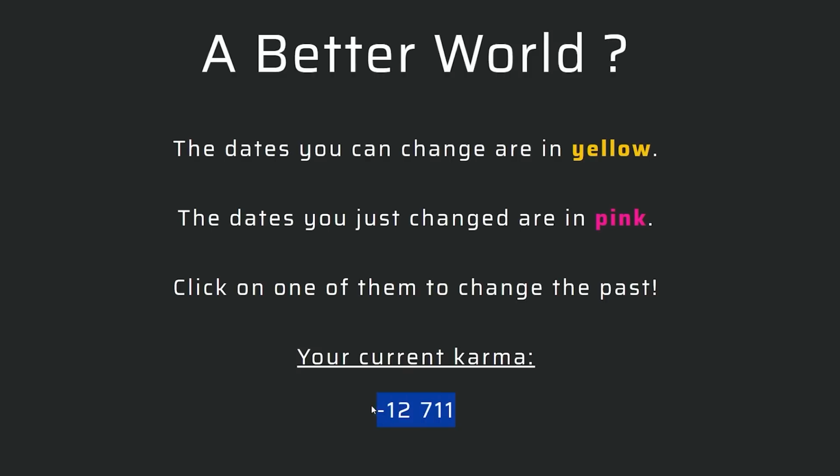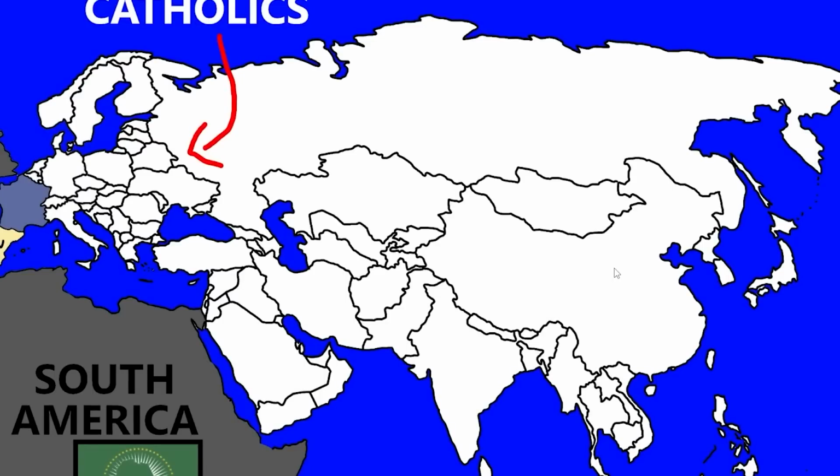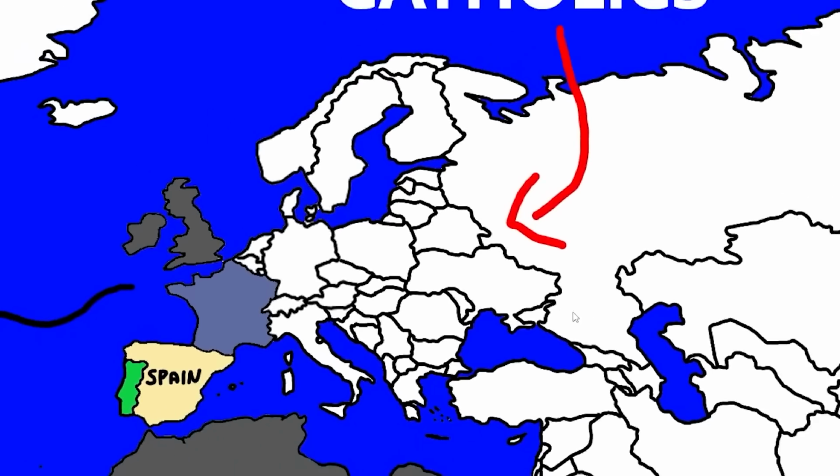I did just make my karma like twice as worse. I just probably ruined my map at the same time. The Mongol Empire begins its second conquest of the West. Well, the good thing is we could probably fill in a lot of the gaps in this part of the world. Catholics are going to be on the front lines, I'm now just realizing, because in the great Mongol Empire, the real one from history, they pretty much got to the very tip of Poland when they went to their highest extent. So they're definitely fighting some Catholics.